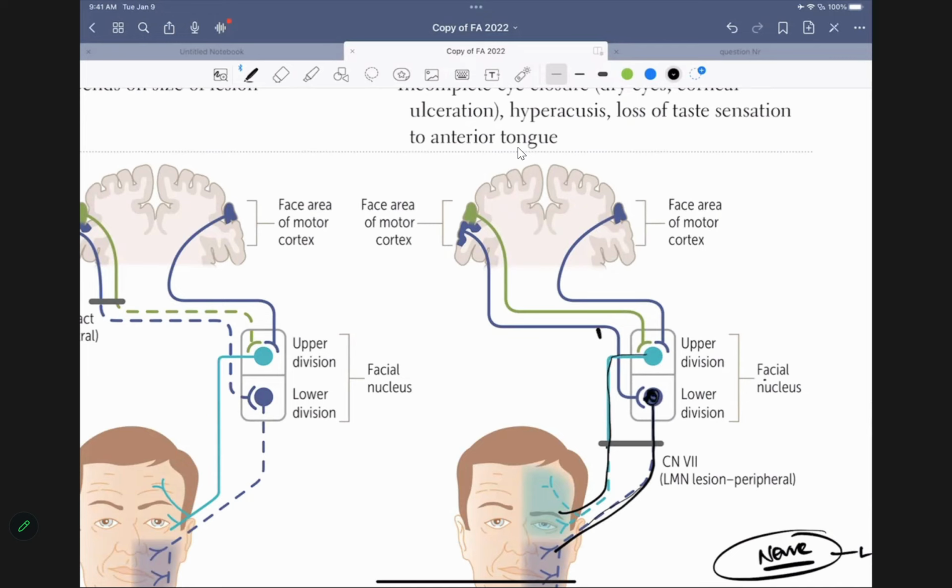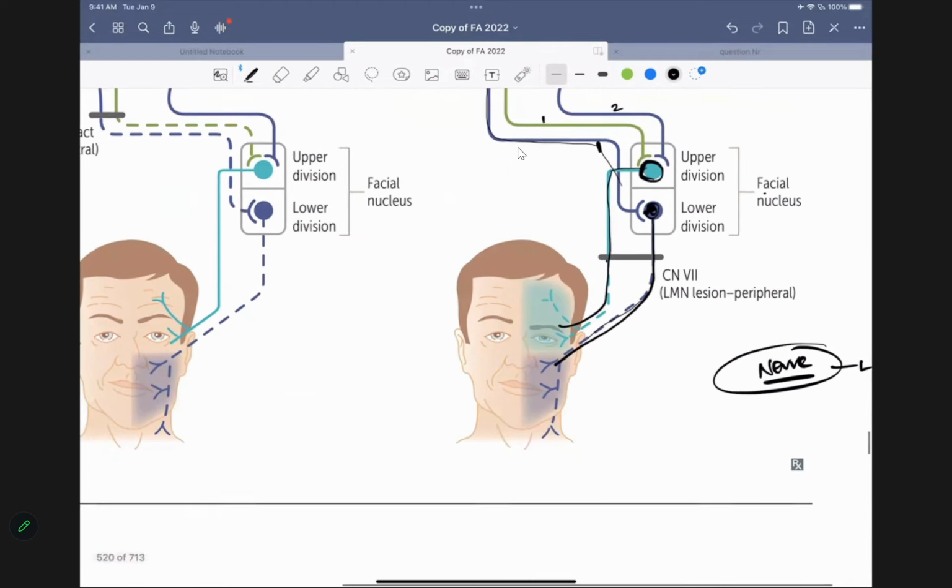You see that? From the brain nucleus, it only gets one signal. But when it comes to the upper half of the face, it gets two signals, one from the opposite side and one from the same side. Do you see that, folks? Are you guys following me? So technically, I could say the upper part of the face gets two fibers, the lower part of the face gets only one fiber. Is everybody clear, folks?